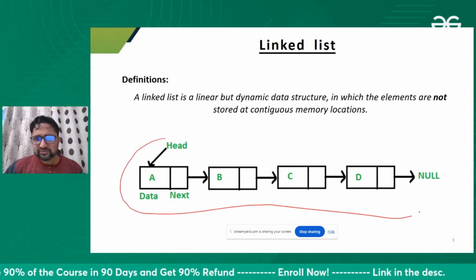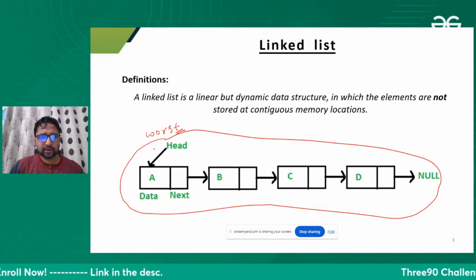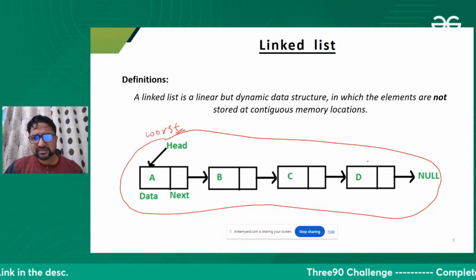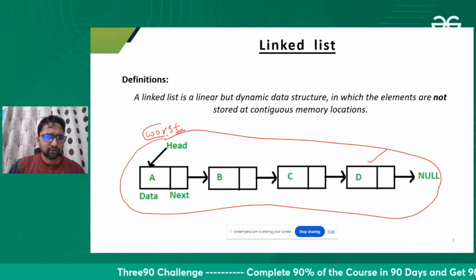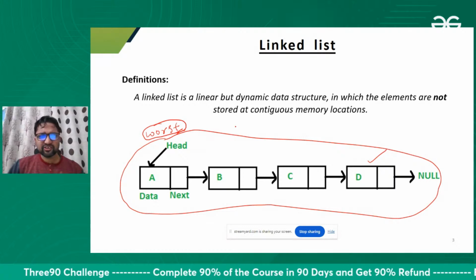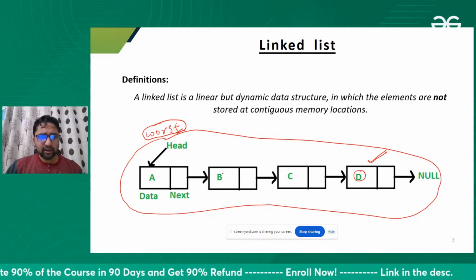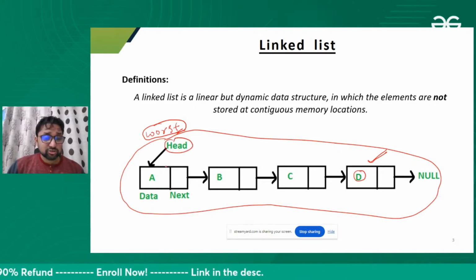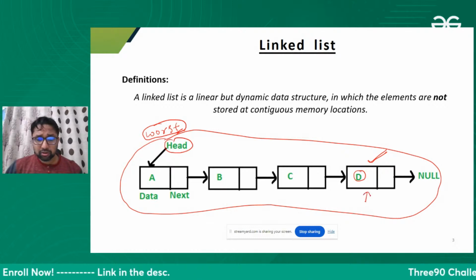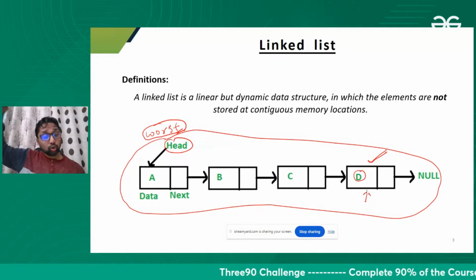So this is our singly linked list. I want to access one element, and I'm talking about the worst case time complexity. In the worst case, I will try to access the last element. I will give you the toughest job. To access the last data, you start from the head, the first node. I cannot jump directly to this node, because this is not an array. In an array, I can jump directly to any location in constant time.